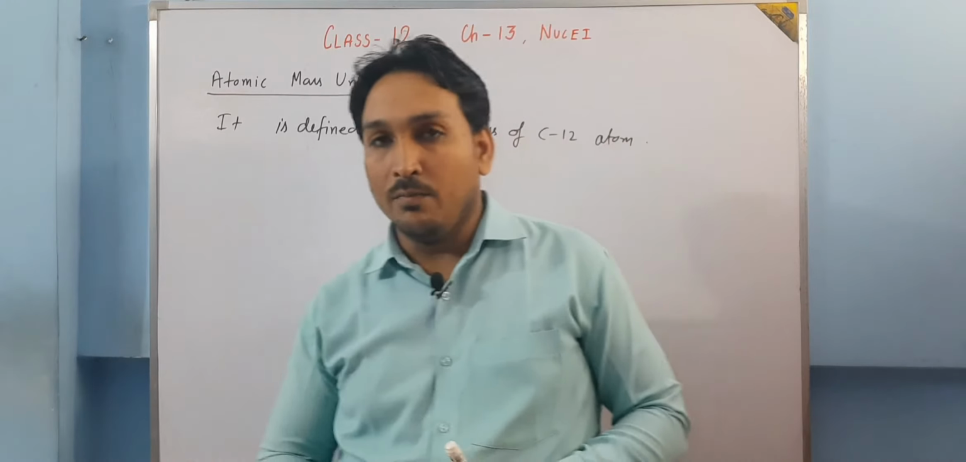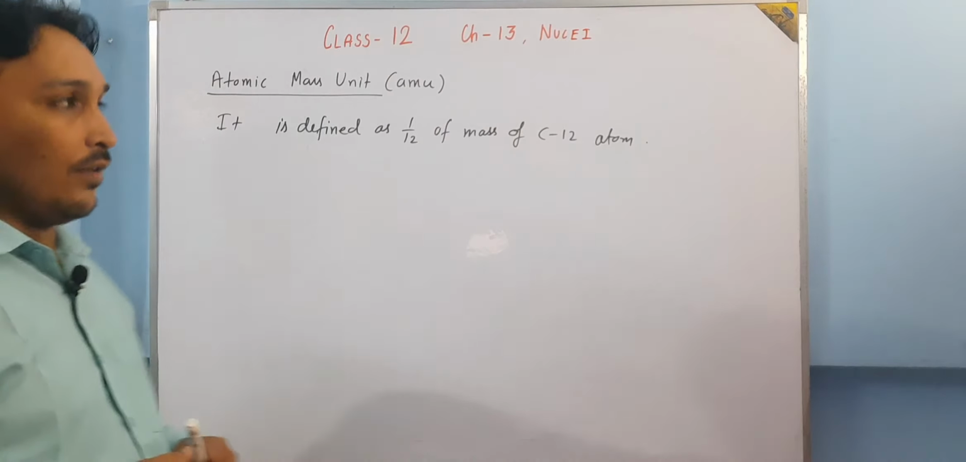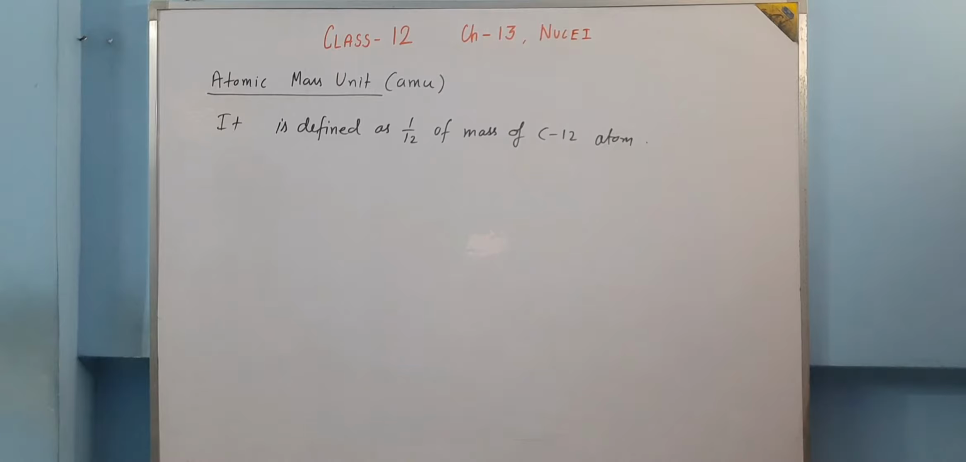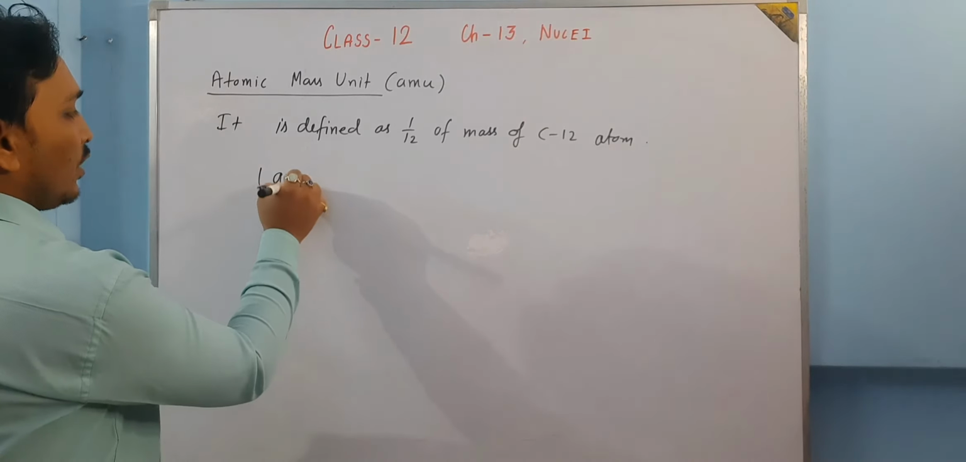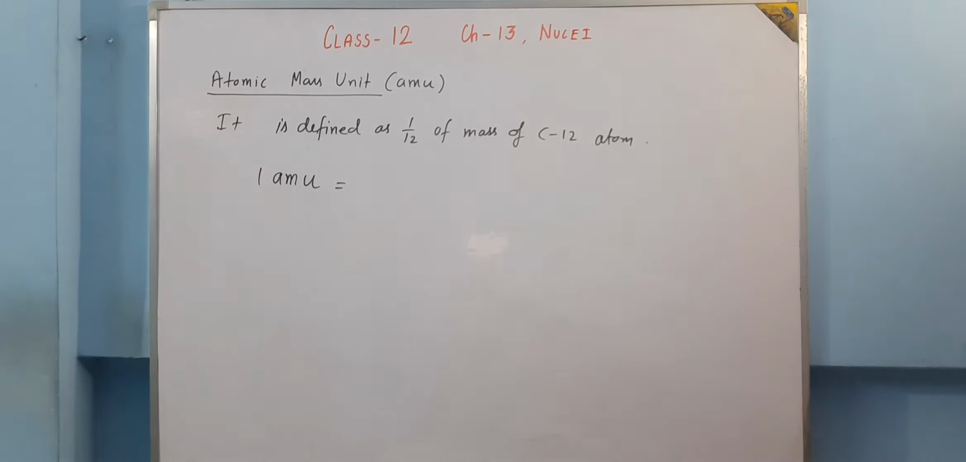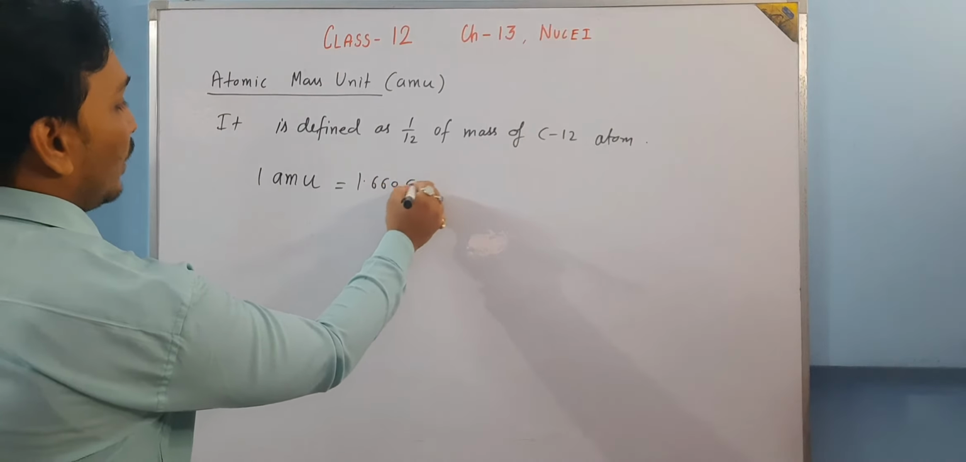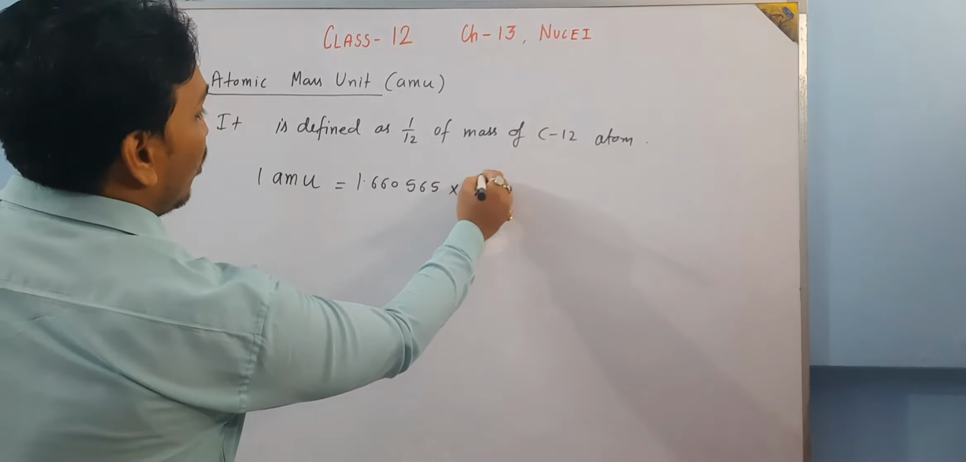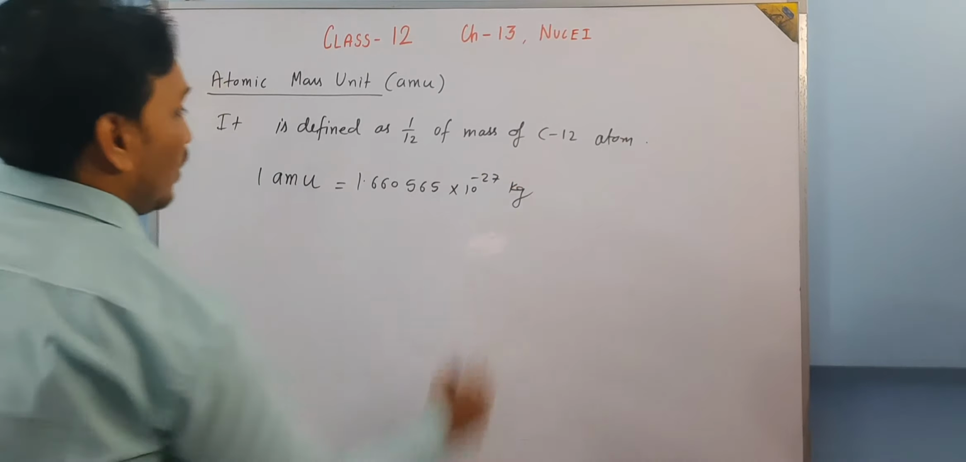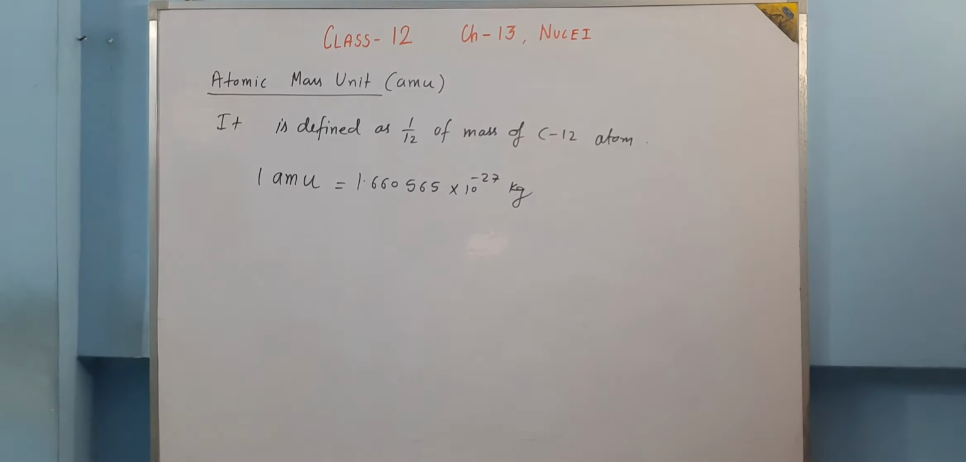So there are some important values. Let us write those values. First of all, the value of 1 AMU. 1 AMU is given as 1.660565 into 10 to the power minus 27 kg. So this is the value of 1 AMU.